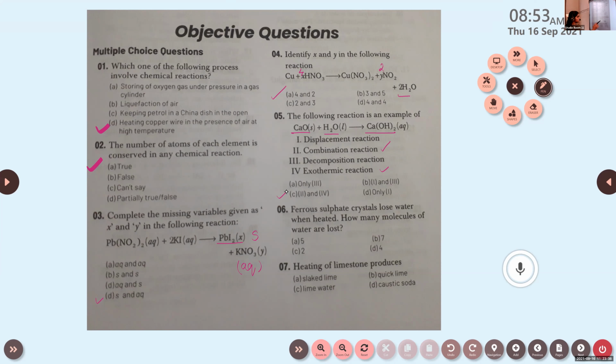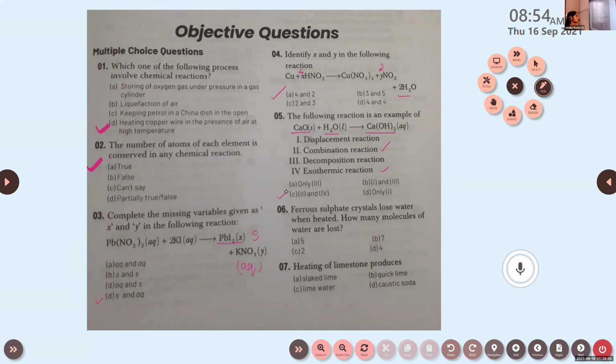Then we can skip the 6th question because it's from the coming part. We have only revised till photolysis, right? This one comes in the water of crystallization. It's in the 2nd chapter, right? That's from the 2nd chapter, water of crystallization. So you just read the question and you can try to answer.